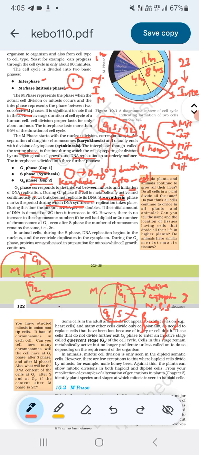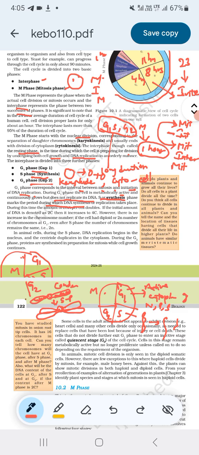After DNA replication, the chromosome will look like this. This is the chromatin present in the chromosome in the condensed state. After S phase, the chromosome will be like this.